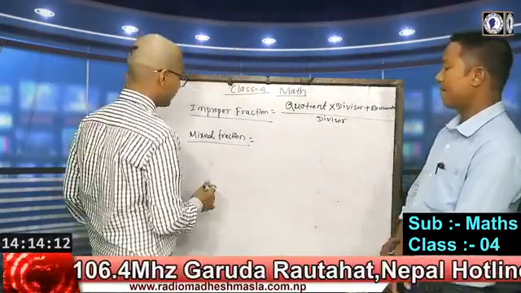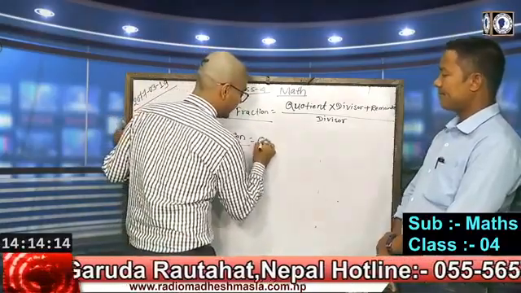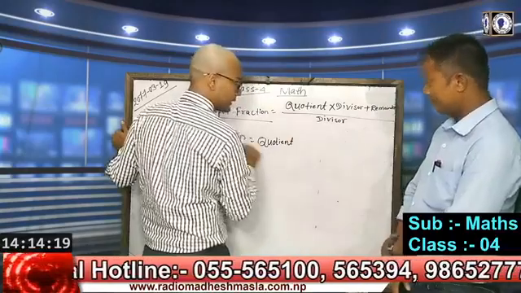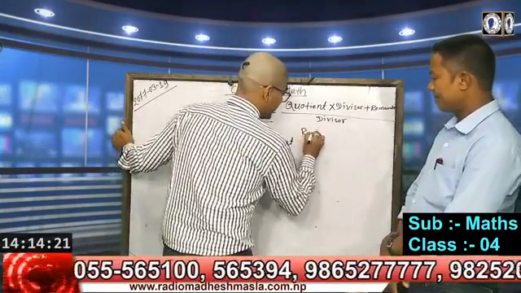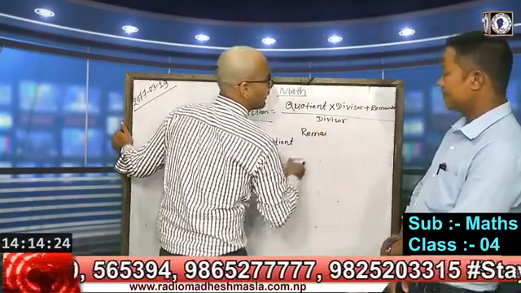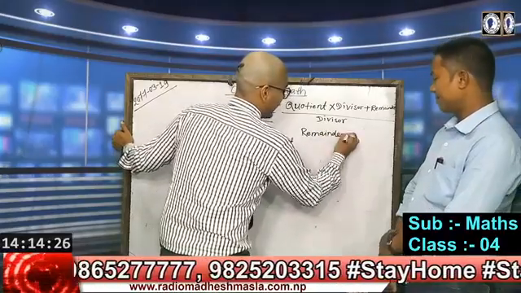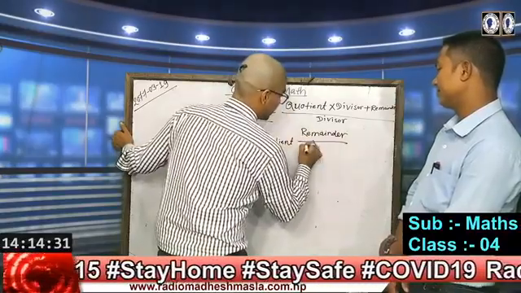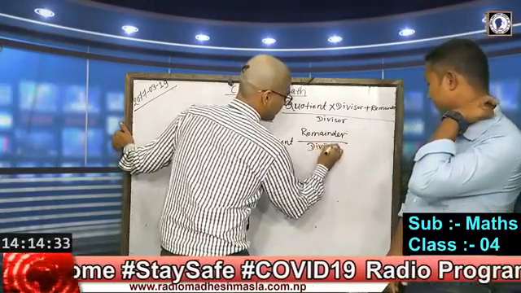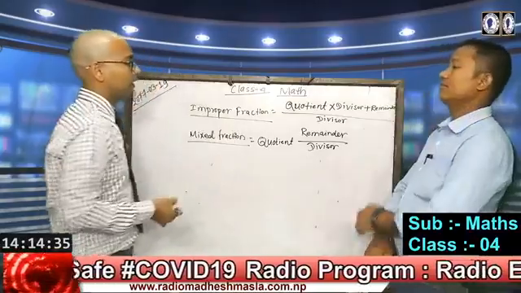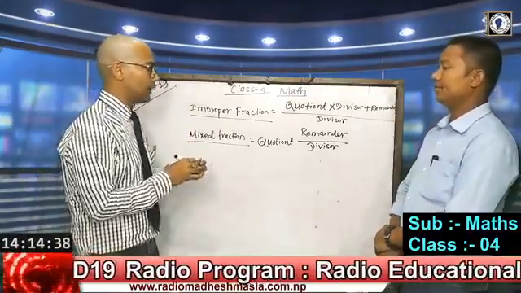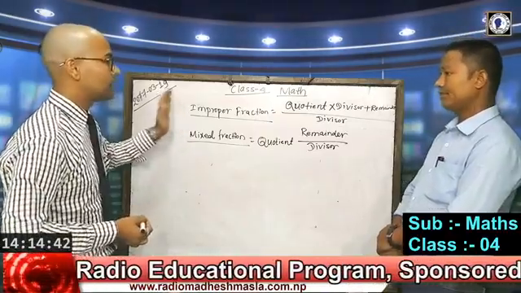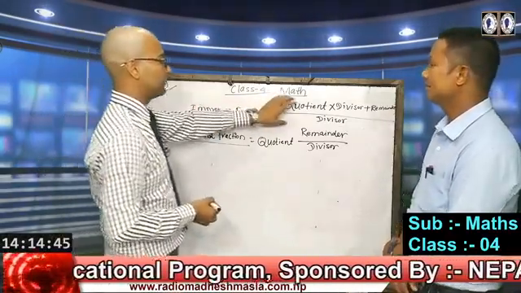In a mixed fraction, we write the quotient at the side of the fraction, the remainder as the numerator, and the divisor always as the denominator. By applying these formulas, we can find improper fraction and mixed fraction easily.